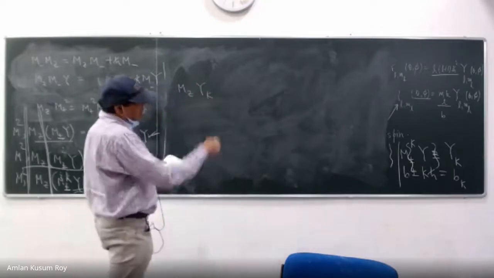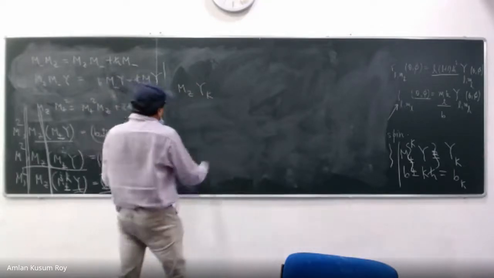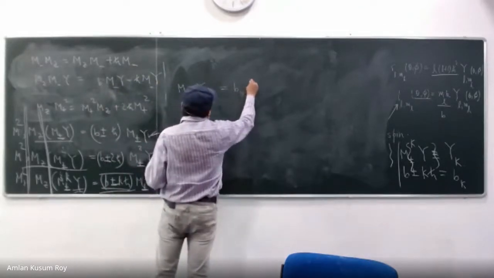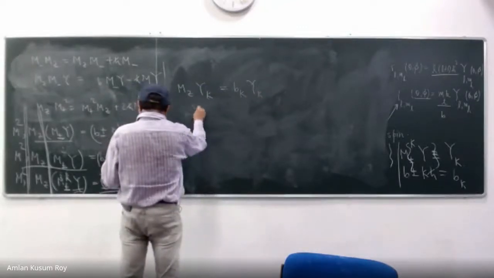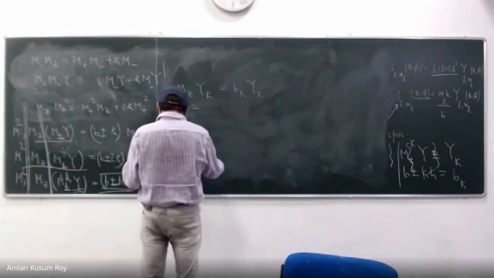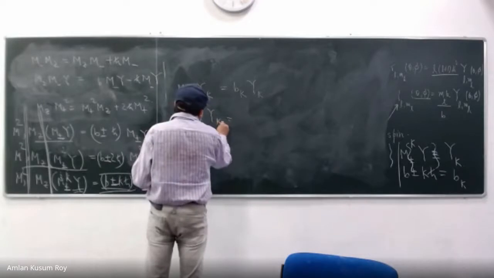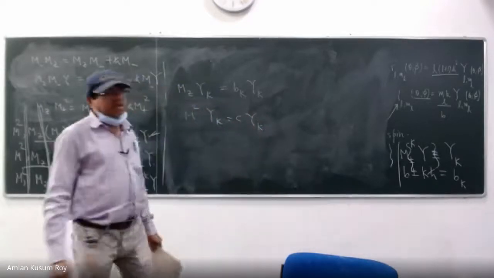That means Mz M plus A minus k psi is equal to bk psi k. We start from here today. Bk psi k, and M square psi k is equal to c psi k. This is what we did, right?